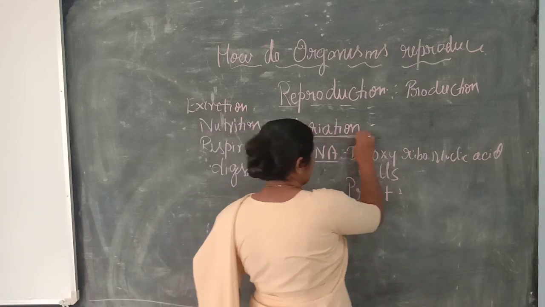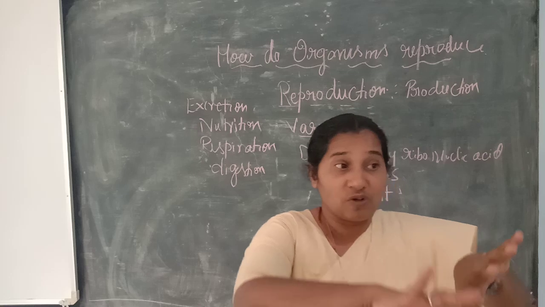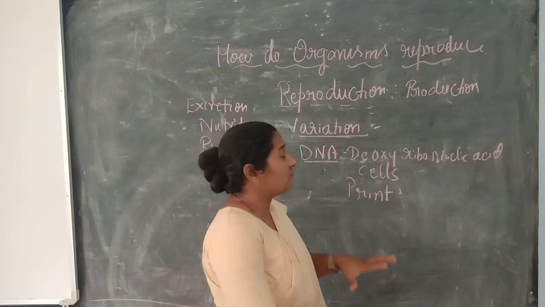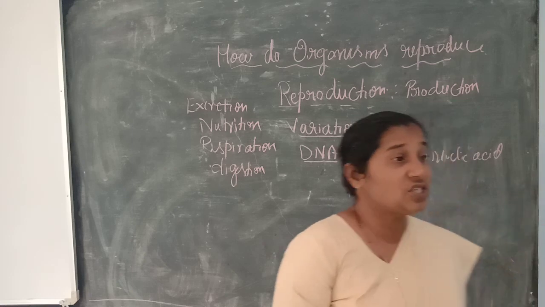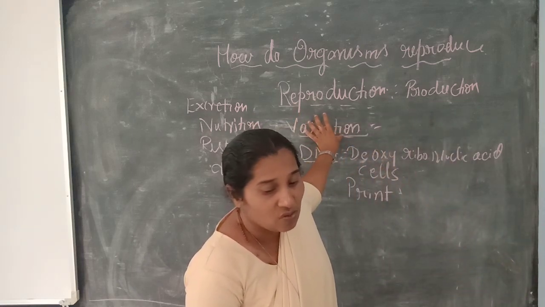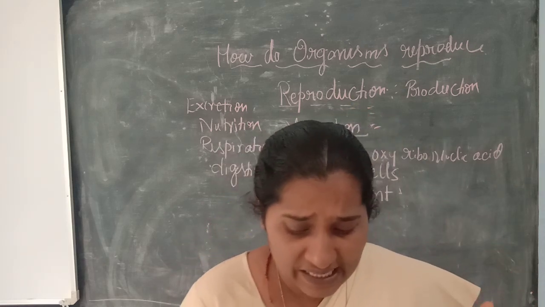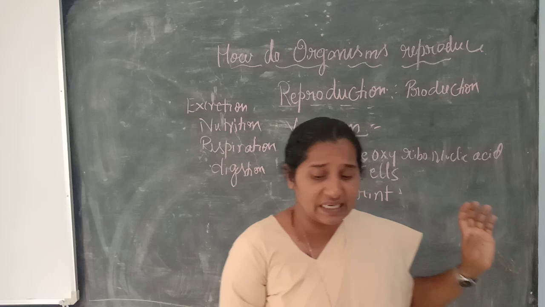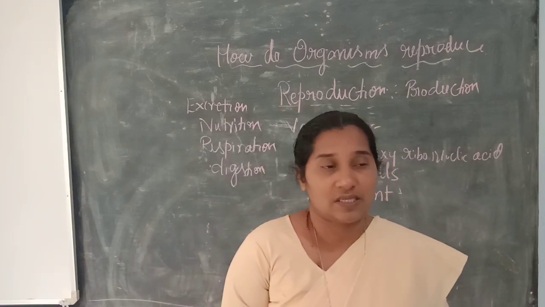This variation is not essential for the individual but for the group of organisms, for the survival of the entire species. Therefore remember, variation may not be helpful for the individual but for the survival of the entire species.